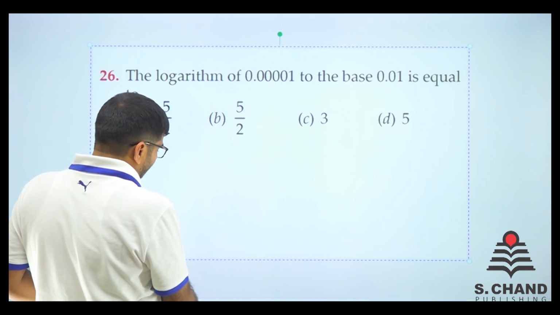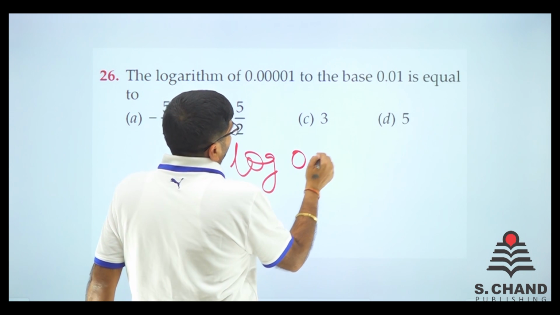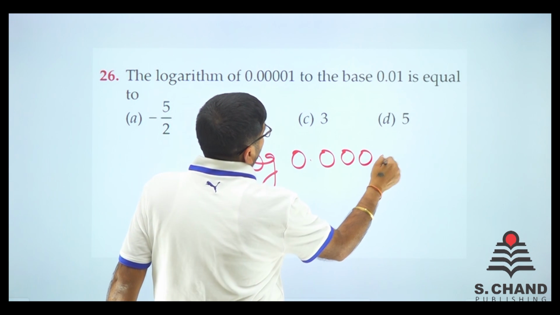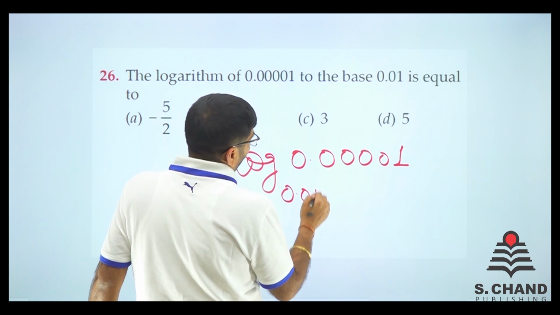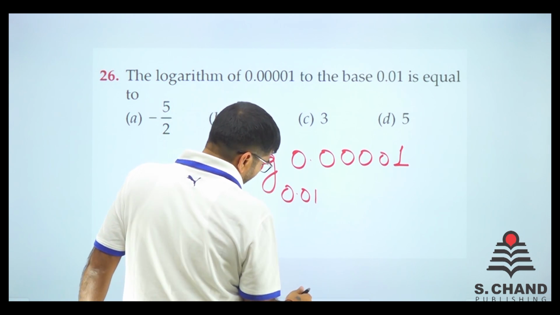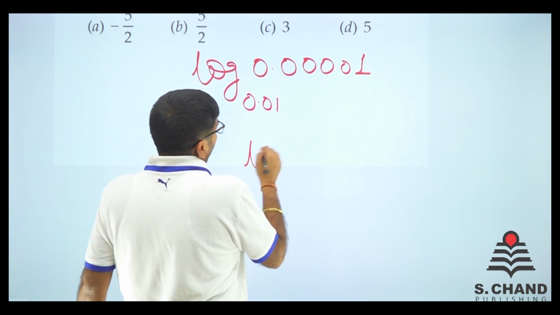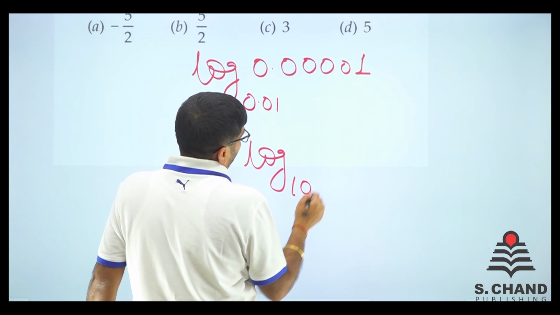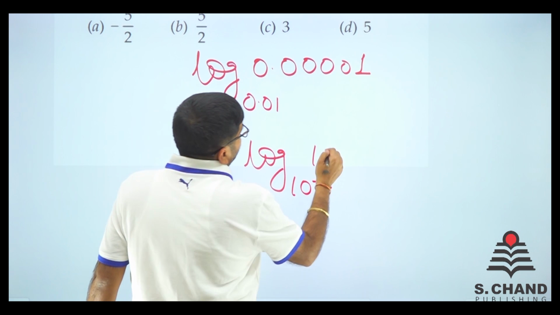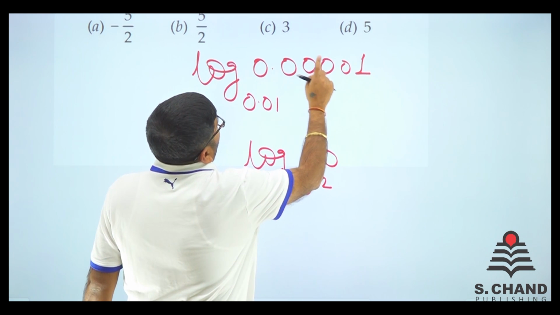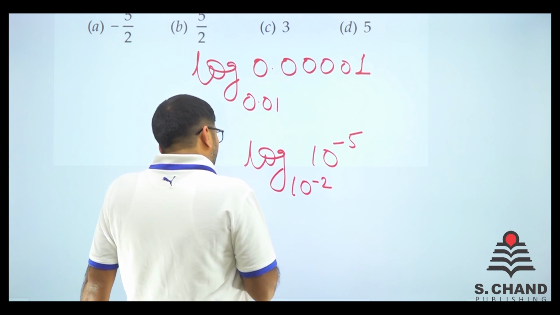Let's see what it says. It says what is the logarithm of 0.00001 to the base of 0.01, right? We have to find out this one only. Let's do this. See, 0.01 is 10 raised to power minus 2 because of these two digits, and 0.00001 is 10 raised to power minus 5, right?